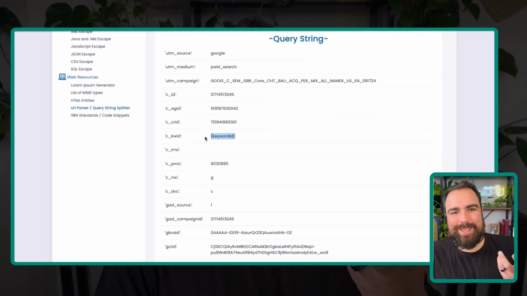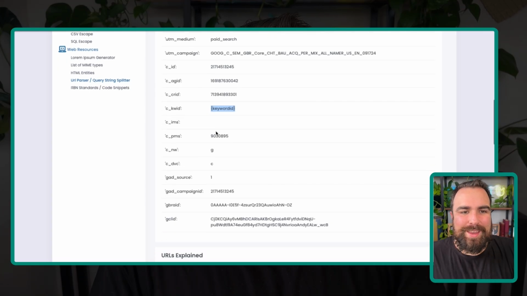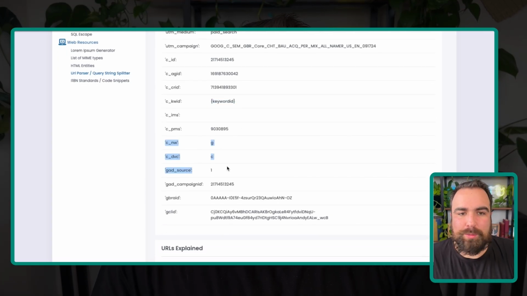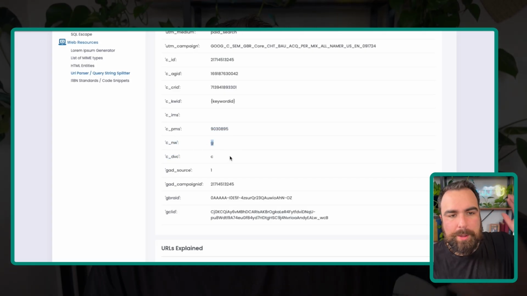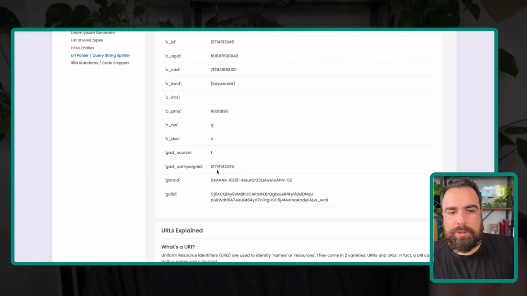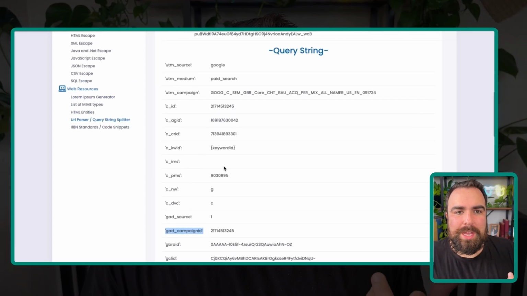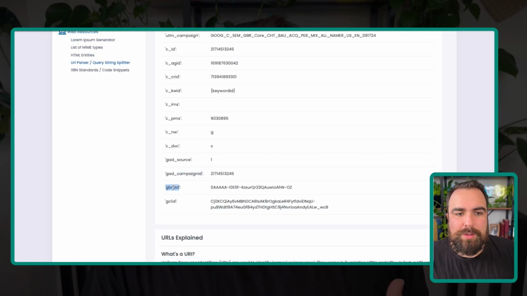Like they used the keyword ID for Google. And then we have down here some more custom things, right? These could all be, we don't know what they are. Maybe ChatGPT decides NW is the name of the person who published it. We don't know. We then have the Google Ads campaign ID, where they're using the wrong UTM parameter. There should be UTM_ID. Then they have the GBraid and the GCLID. These are all standard.